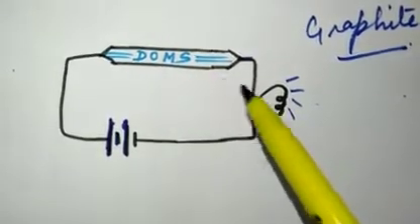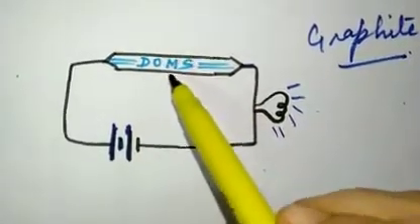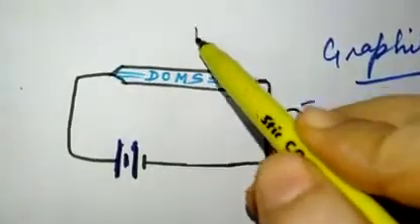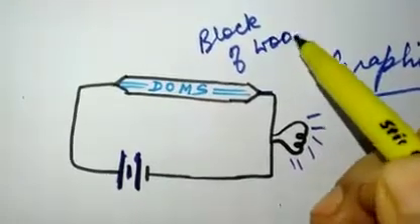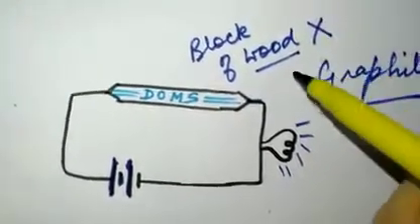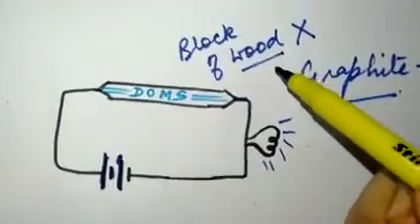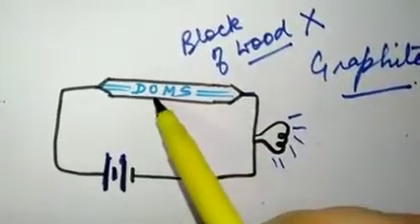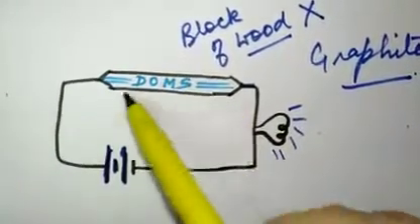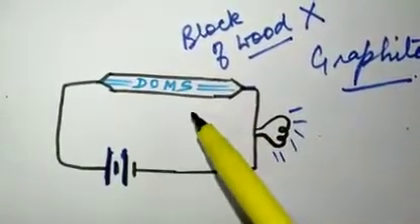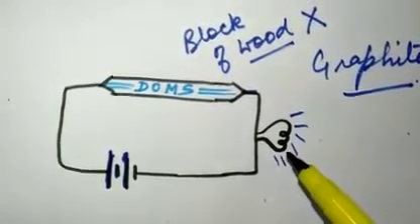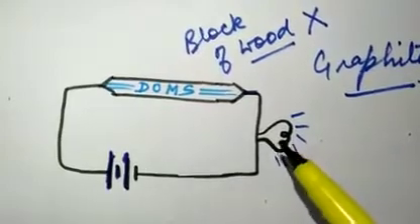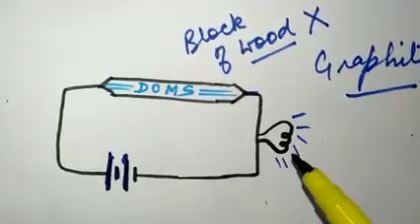How do we do it? Instead of the pencil, if I connect a block of wood here, will the bulb glow? No. Why? Because it is a bad conductor of electricity. If I attach a safety pin here instead of this pencil, the bulb is going to glow. Why? Because a safety pin is made up of a metal, and all the metals are good conductors of electricity.